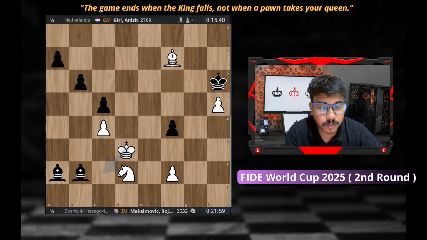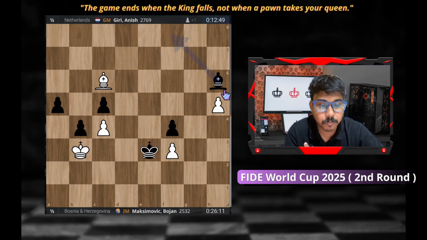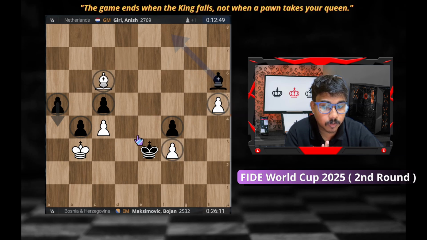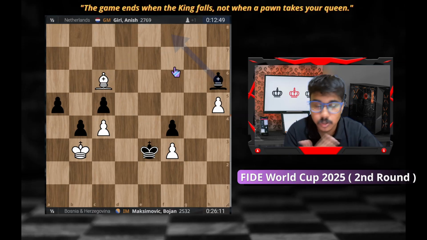Even I believe that he had double bishop, but it was no use of it. So we can see that later on it became an opposite color bishop, where the game ended in a draw. Here he had an extra pawn, but all were well blocked. This pawn is blocked, this pawn is well protected, right? You cannot go with your king easily and chase this pawn. So both pawns cannot be attacked. So that is the main point, and by which the bishop can either block this, or block this. So that's the simple fortress, and it was a draw.